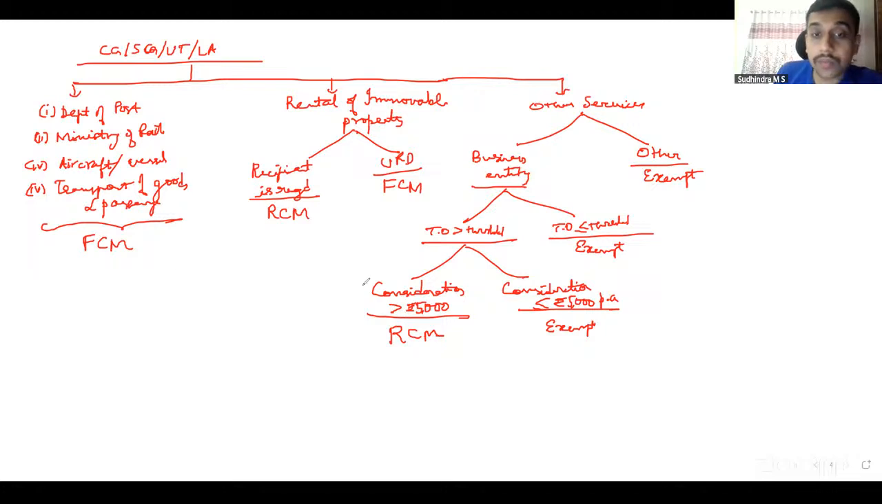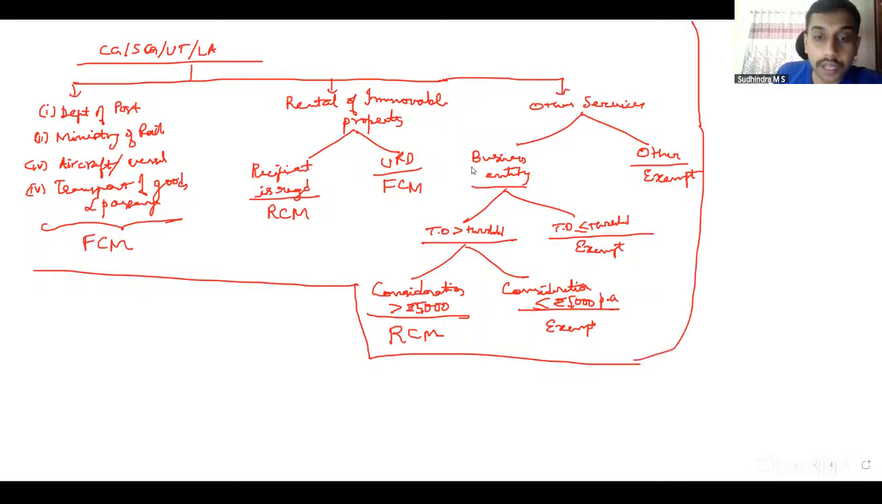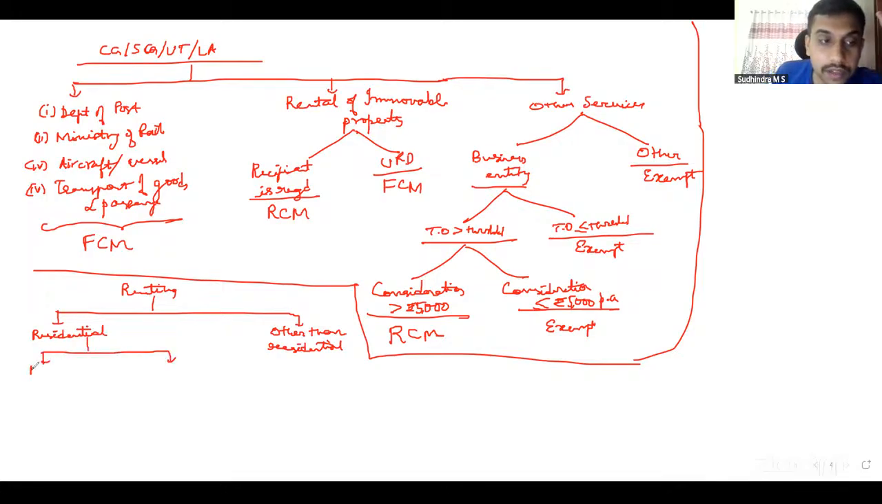Then we discussed one more important aspect from our examination point of view, which is rental. Renting of immovable property, we can divide into two things. One, residential dwelling. Second one, other than residential dwelling, non-residential, that is commercial. If it is residential dwelling, supplier is irrelevant there. I have to just see who is the recipient. If recipient is registered, then 99% case it comes under RCM. If recipient is unregistered, it is exempt.